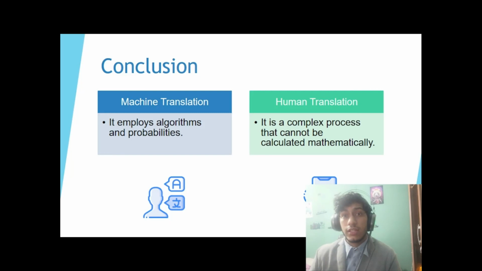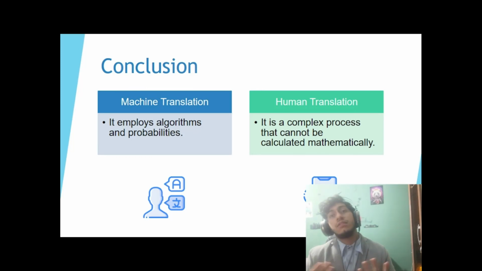Human translation is a more complex process that cannot be calculated or processed mathematically. However, there still are difficulties. For example, it takes too much time to have a translation work finished, and translator services could be high-priced. But for correct grammar, review, and form, it could be a reasonable price. Since machine translation is still an emerging process of development and refinement, human translation is far from being replaced by it. Consequently, machine translation can be a tool for professional translators to enhance their work.